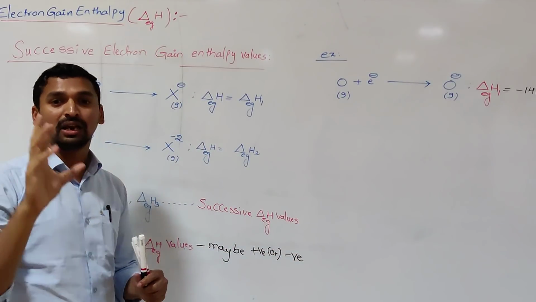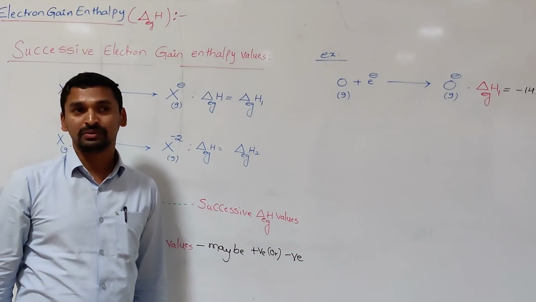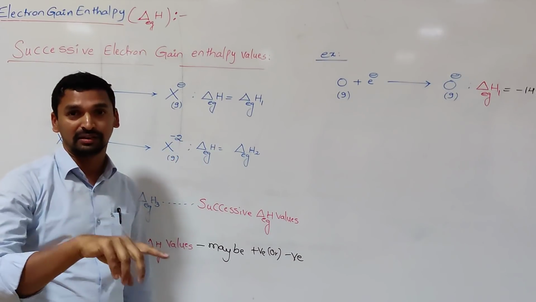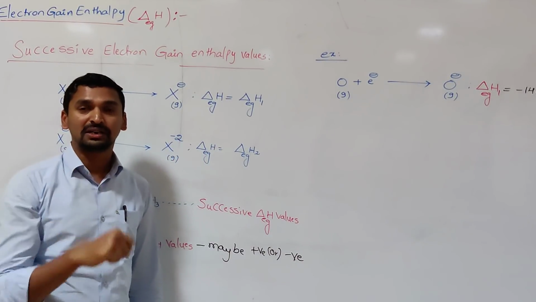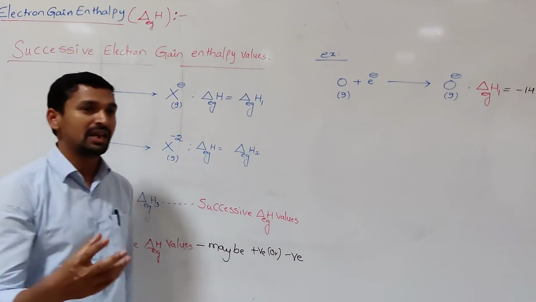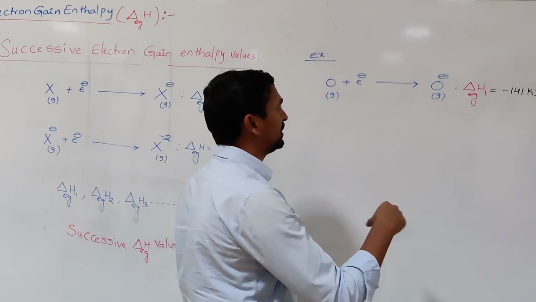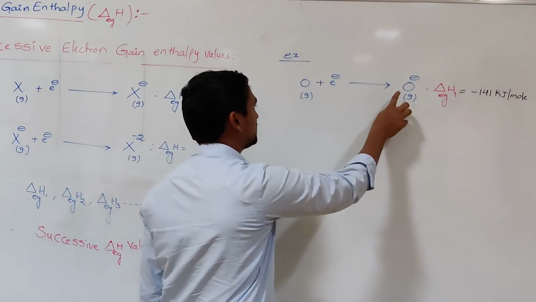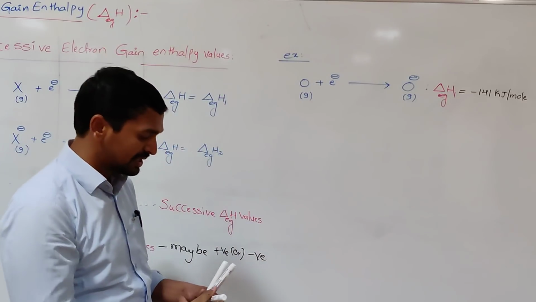Generally, the oxygen atom has 8 electrons. To that we have already added 1 electron, so now 9 electrons. As the number of electrons increases, electronic repulsions increase. Anyway, by using a certain amount of energy, this electron can be held by the oxygen atom, and it is converted into O minus.